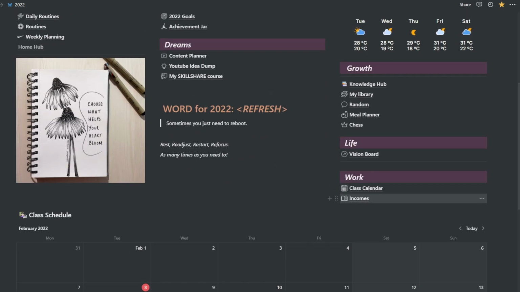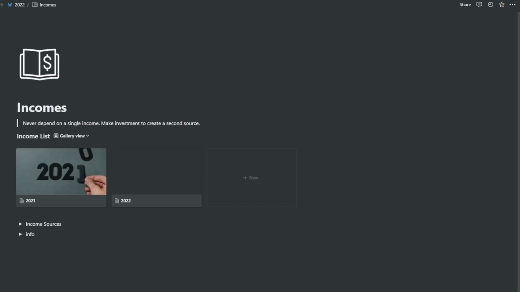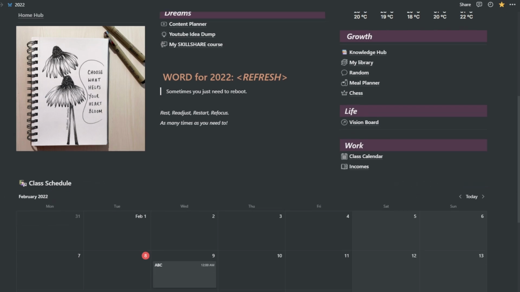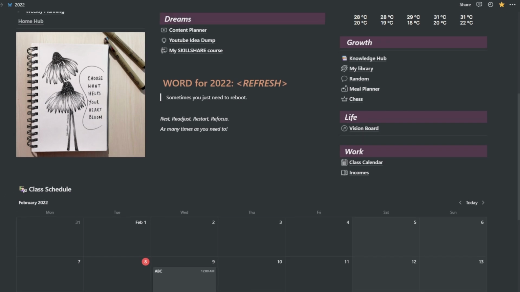And going forward in the work section, I also have an incomes section. If I open incomes, I have over here 2021 incomes and 2022 incomes. I'm not going to enter those pages because, well, it's going to reveal my incomes. I have some income sources, some information, and I basically put in my incomes of every month. So I keep all my financial information together. So that was the work section, and the reason why I have my class calendar right here.